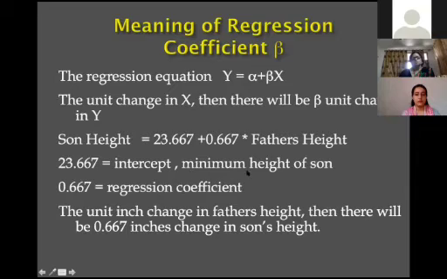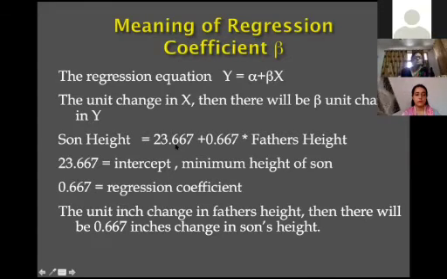This is the minimum height of the son. This is the regression coefficient. Only this value is very important. How to interpret this value? The unit change: if the father's height is changed by 1 unit, then there will be a 0.667 inch change in the son's height. This is a prediction of the son's height.